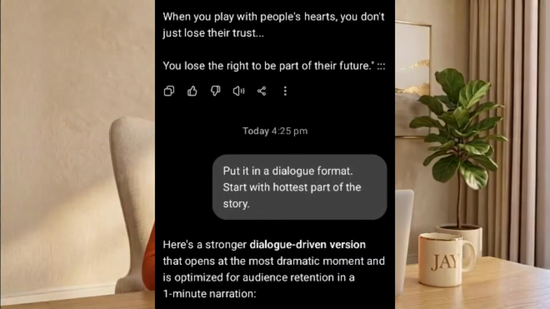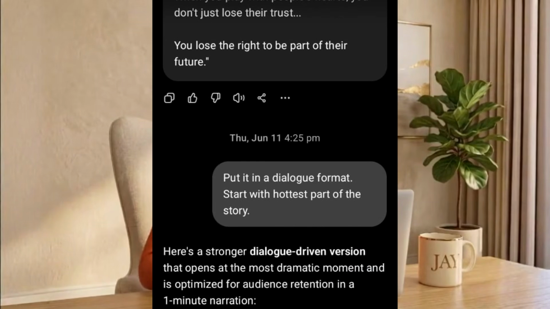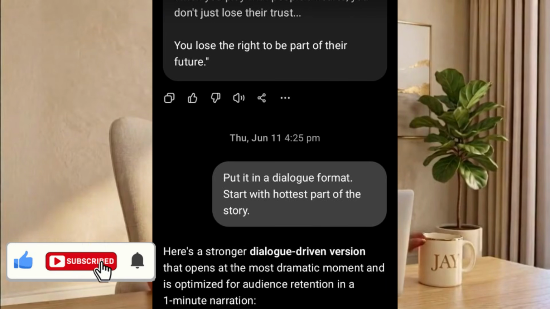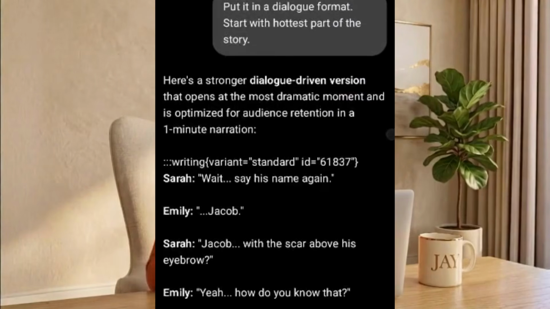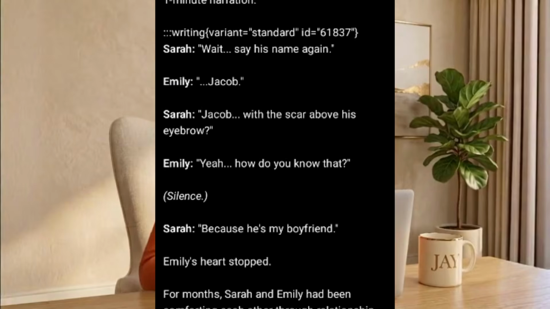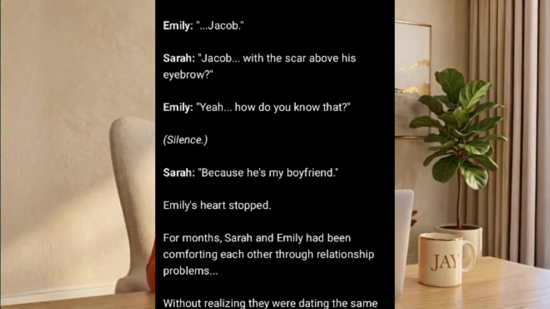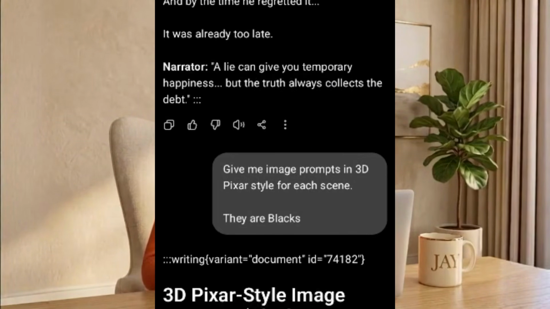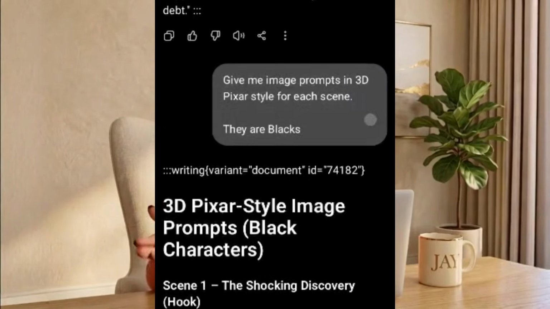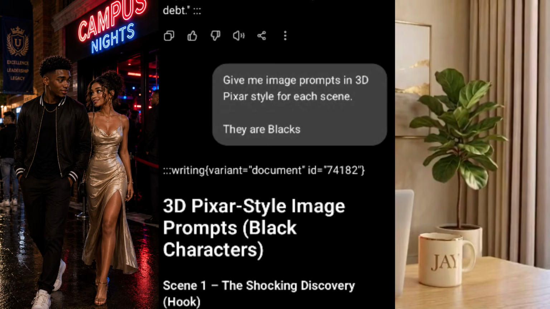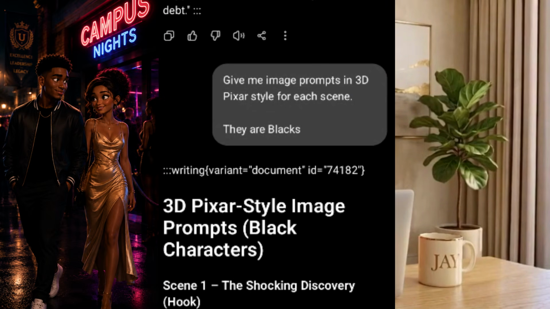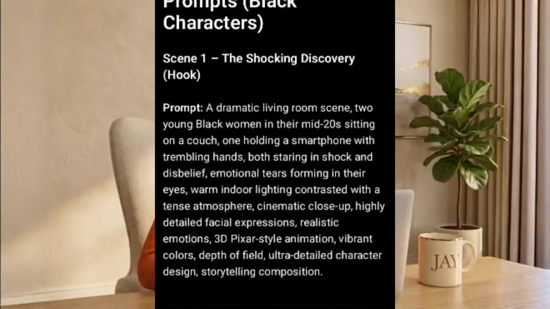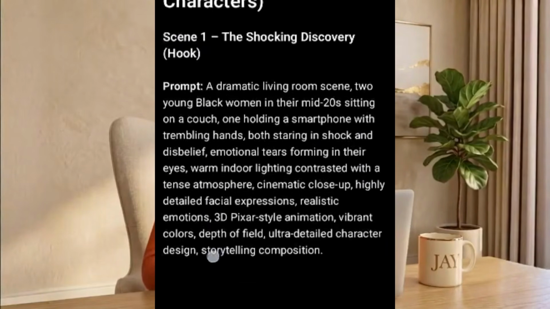Next, I told ChatGPT, put it in a dialogue format and start with the hottest part of the story. Starting with the most dramatic moment immediately grabs attention and increases viewer retention. And here's the dialogue it created. After that, I asked, give me image prompts in 3D Pixar style for each scene. Of course, you can choose any style you want: ultra-realistic, hyper-realistic, anime, cinematic, or cartoon styles. Now we have everything we need for the next step.